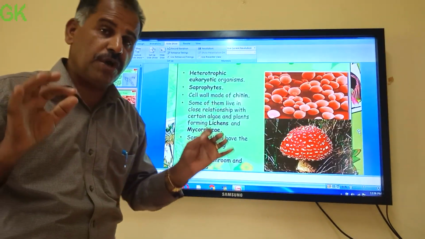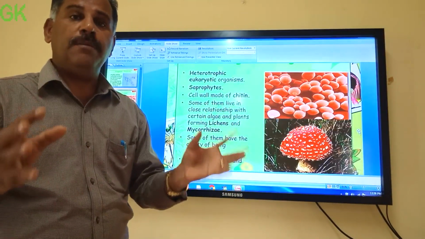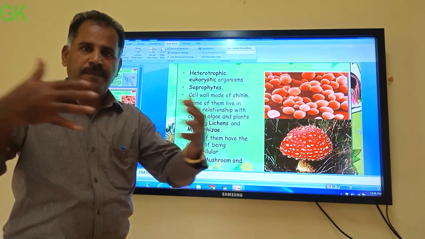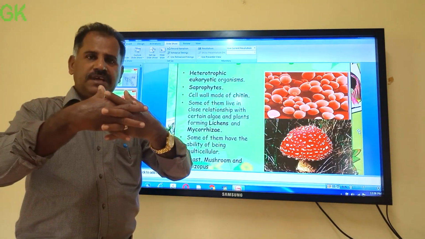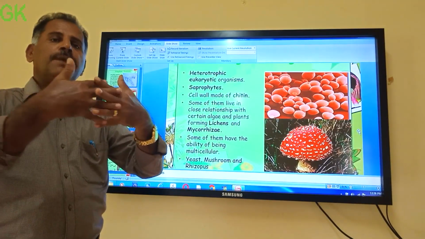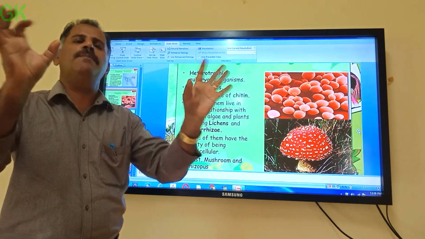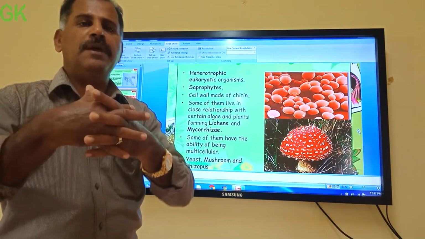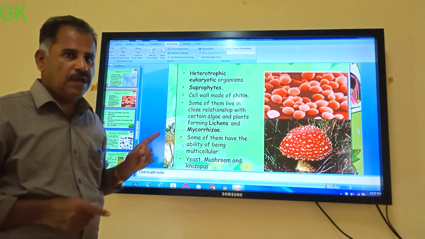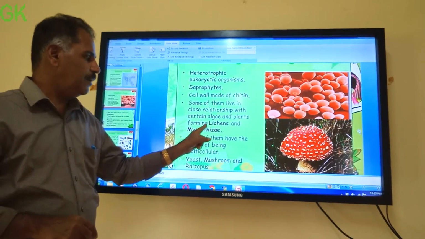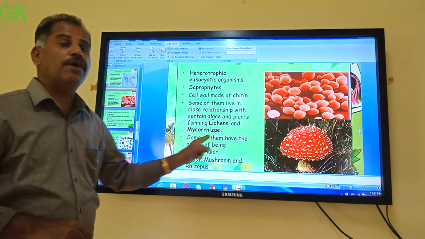Symbiosis, also known as mutualism, means the relation between two organisms in which both partners are equally benefited. Let us see how fungus does this. Fungus makes symbiotic relationships in lichens and in mycorrhizae.